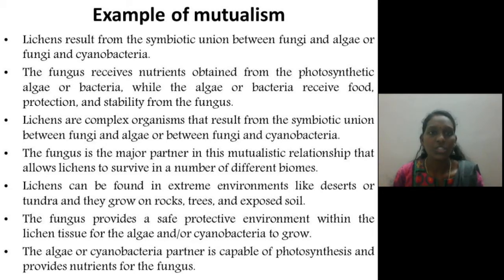The fungus receives nutrients obtained from the photosynthetic algae or the bacteria, deriving its nutrients from the mutualistic partner, while the algae receives food, protection and stability from the fungus. So lichens are very complex organisms which result from a symbiotic union between algae and fungi.